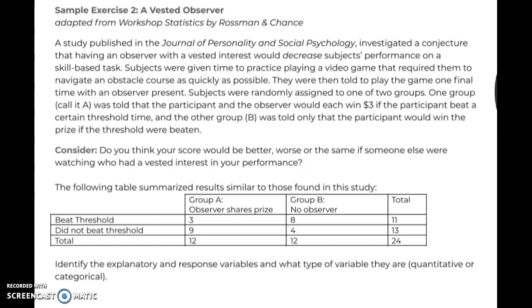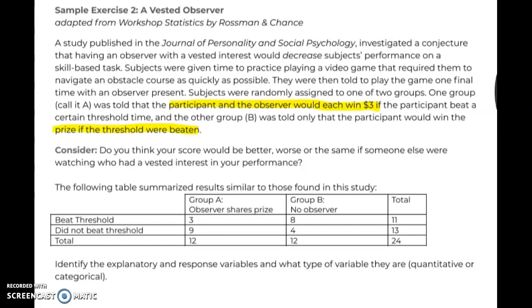two different groups. One group, Group A, was told that the participant and the observer would each win $3 if the participant beat the threshold, and the other group was just told that they would win a prize if the threshold was beaten. So this is what we mean by having a vested observer. So what do you think? Will you do better if you have to share the prize, or will you do better if you get to keep the money by yourself?